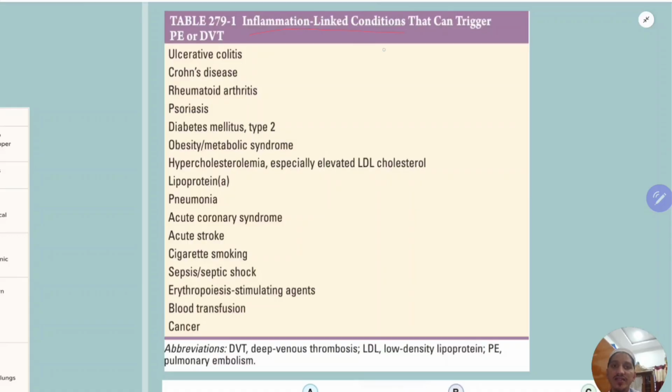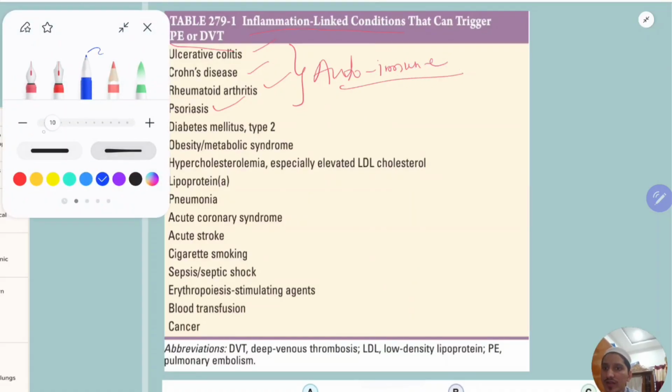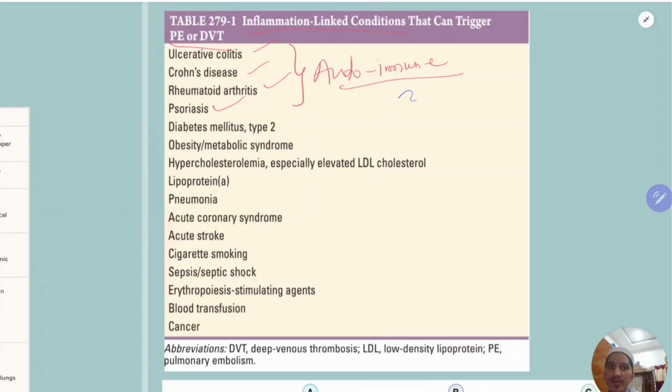So some inflammation linked conditions that can trigger pulmonary embolism and deep venous thrombosis. For example, ulcerative colitis, Crohn's disease, rheumatoid arthritis, psoriasis. So these are all autoimmune disorders. Remember, autoimmune disorders. I will change this to blue. Okay, these are all autoimmune disorders.